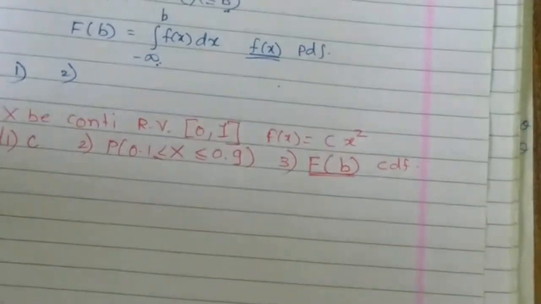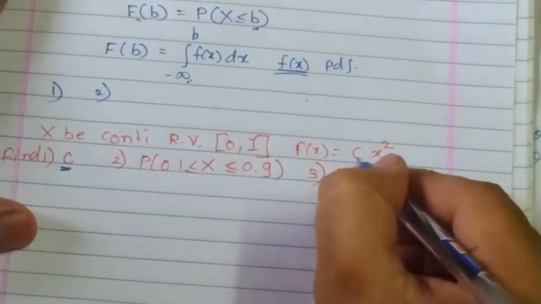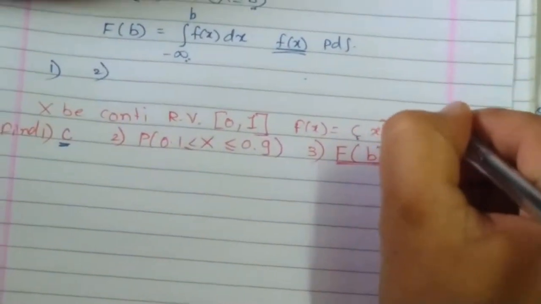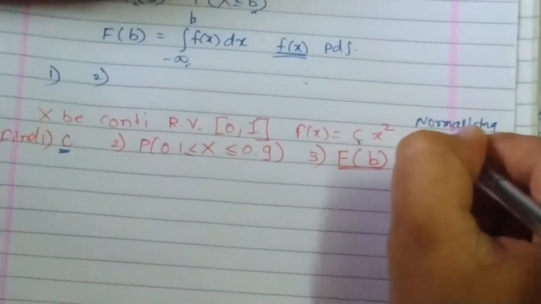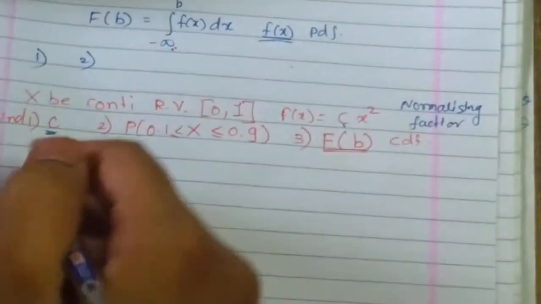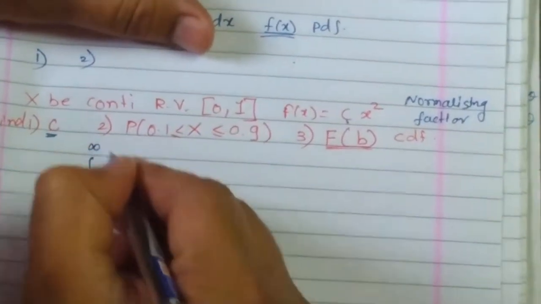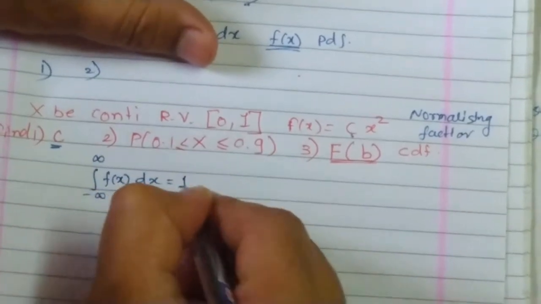Now here we have to find c. So c is a constant involved here, and this c is called a normalizing factor. Why is it called a normalizing factor? That's very important. We have seen one property of the continuous random variable: the integration from minus infinity to plus infinity of f of x dx is 1.